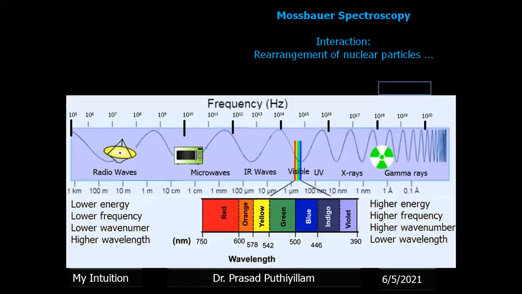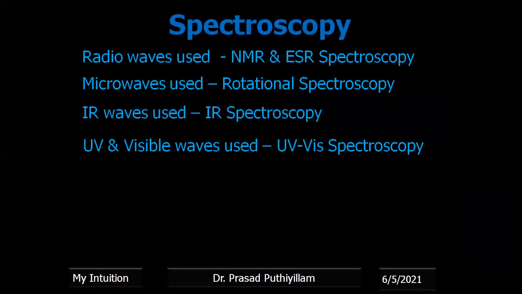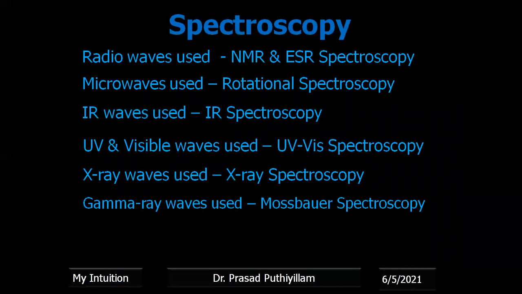One more doubt some of my students asked: why the names start as violet or red, or why the names are given as IR waves as well as ultraviolet rays. Because in visible light we have given the names violet to red. After red, whatever comes, those waves are named infrared, and before violet they are ultraviolet. That is easy to understand: IR comes on the red side and UV radiation comes near the violet side. So these are the spectroscopic techniques that we discuss one by one.